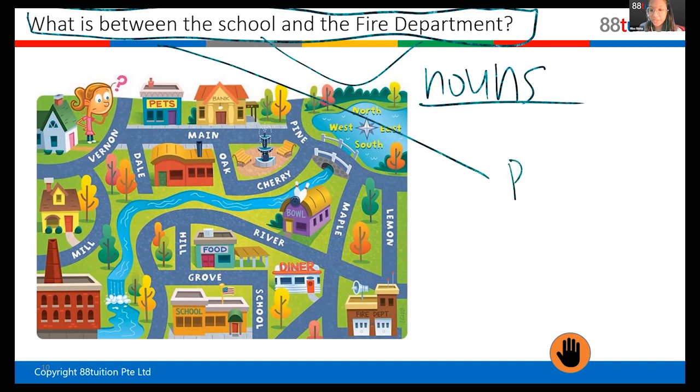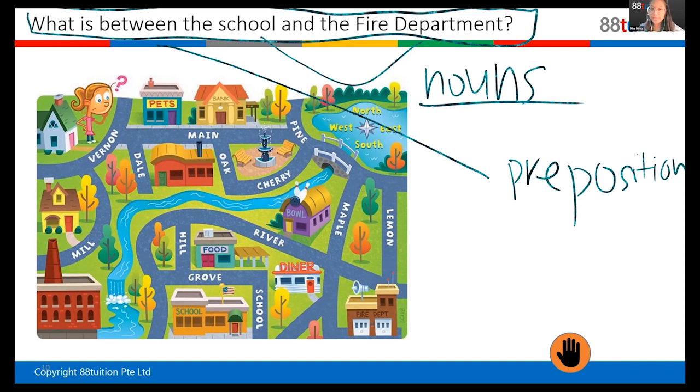Between is a preposition. It tells you where to look. Look at something that's between it, right? So it tells you where to look. So yes, give yourself a point. So the word between is a preposition. Okay, it tells you where it is. Now, Alfred, what's the answer? Between the school and the fire department.